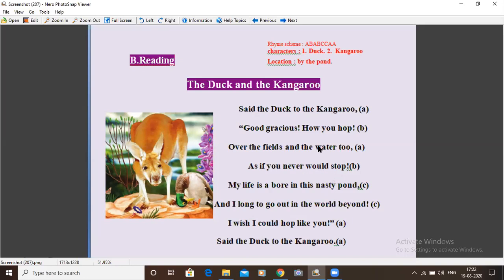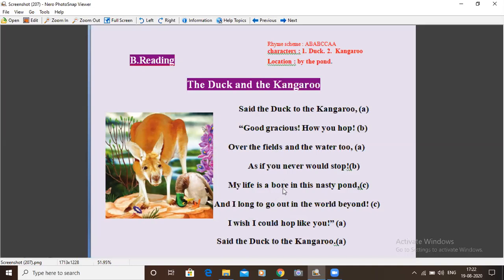Okay, so these four lines are the appreciation, or the amazement, of the duck about how the kangaroo hops. And now the last four lines speak about its difficulty. My life is a bore in this nasty pond, and I long to go out in the world beyond. My life is a bore.